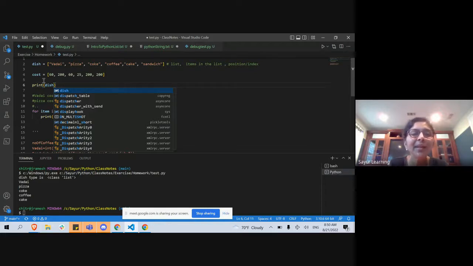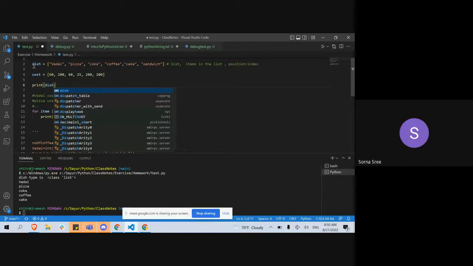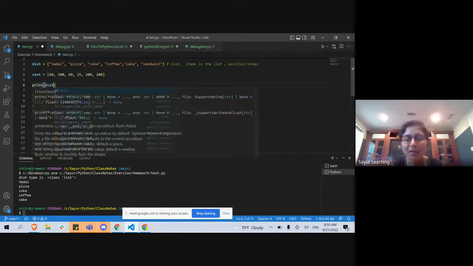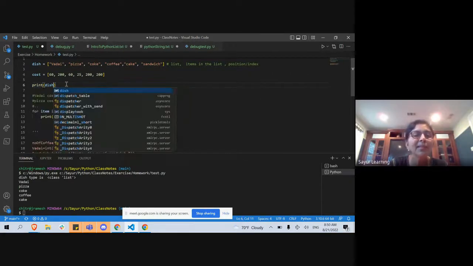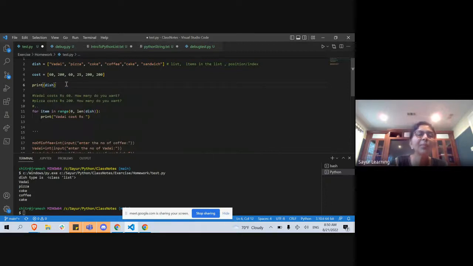Okay, one more time. What is the name of the collection here? Tanushree. Hold on, we are only talking about line number 6. On line number 6 I want to print vadai, and I don't want to hard code vadai. I want to use my list name, which is dish, and print vadai from it. How do I print it?